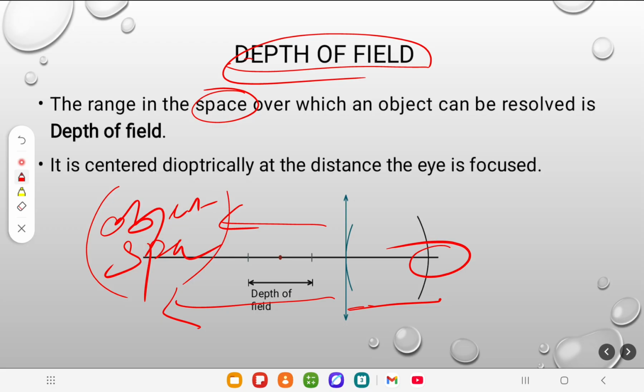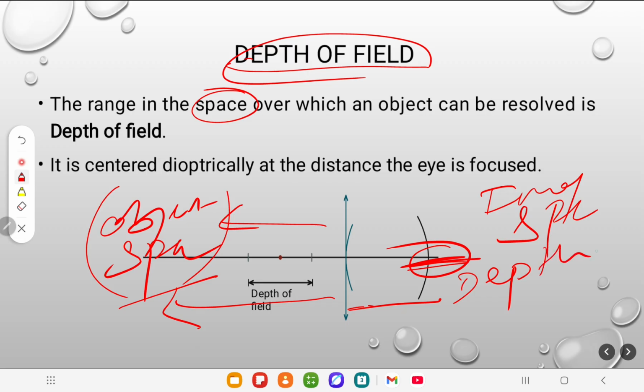If that depth of the focus zone is in image space, it is called depth of focus. Sometimes people get confused between depth of field and depth of focus. Depth of field is in object space, depth of focus is in image space, at the retina.